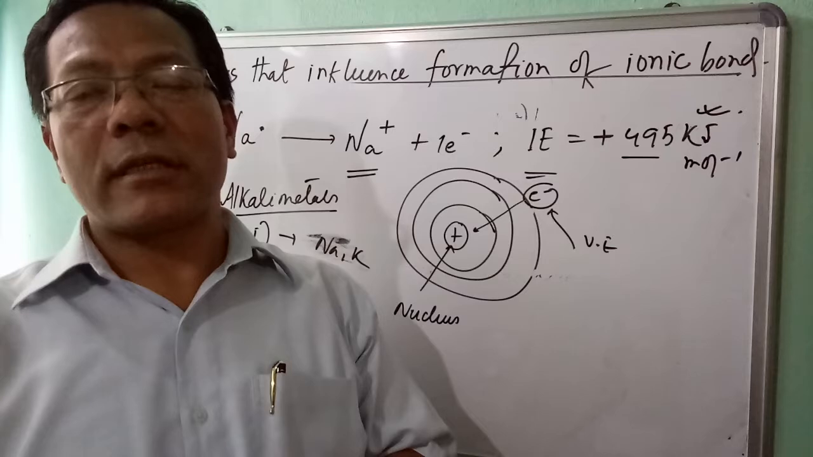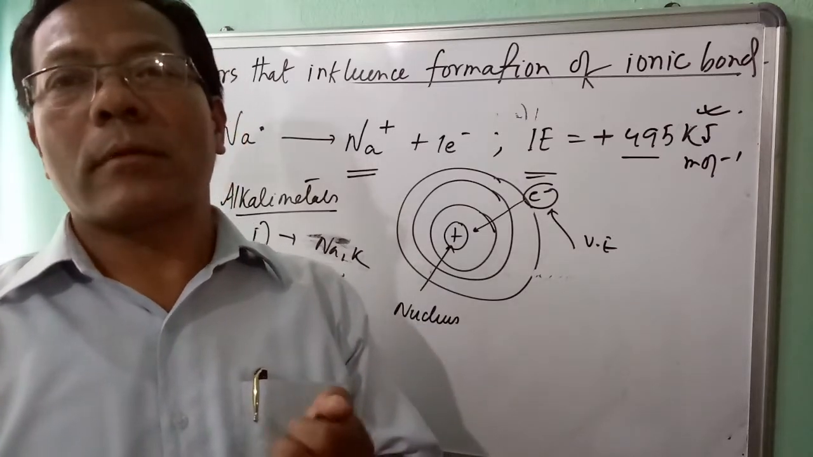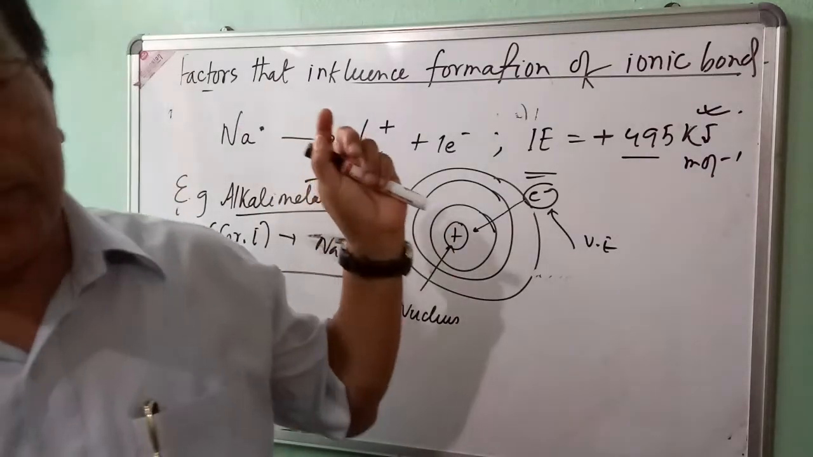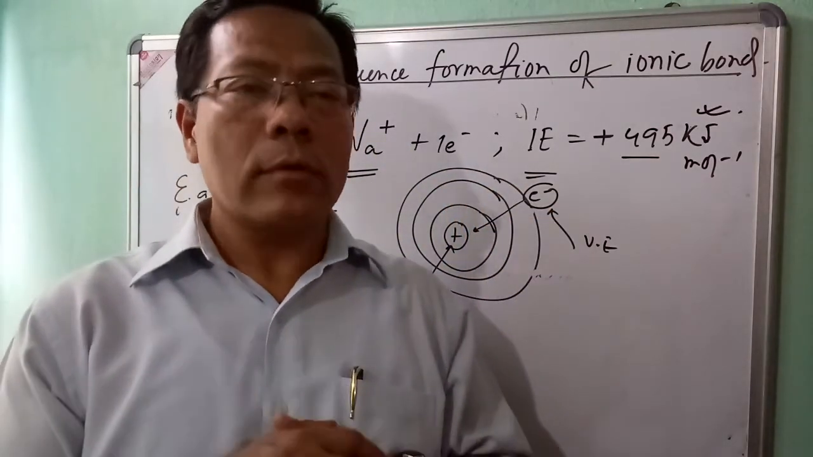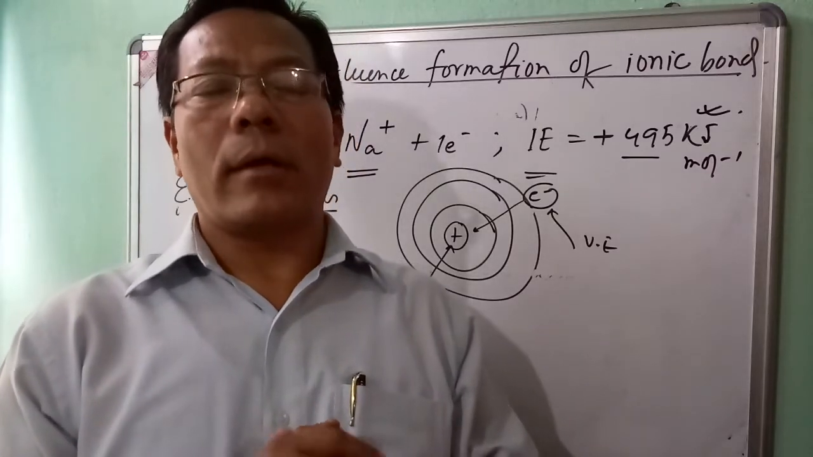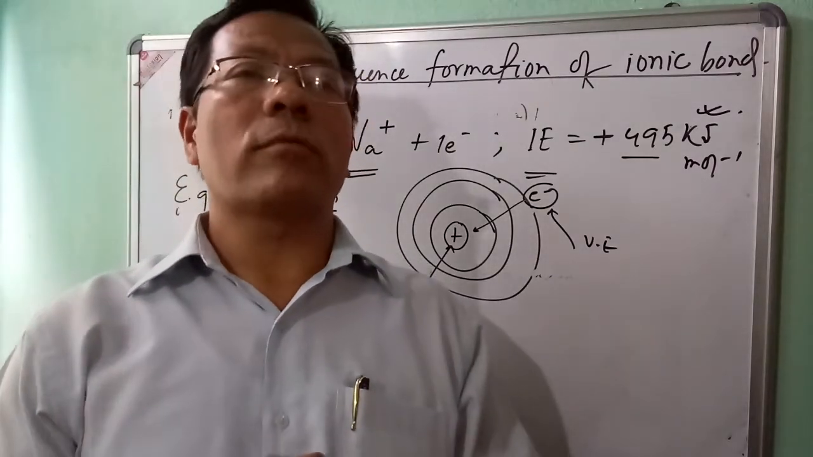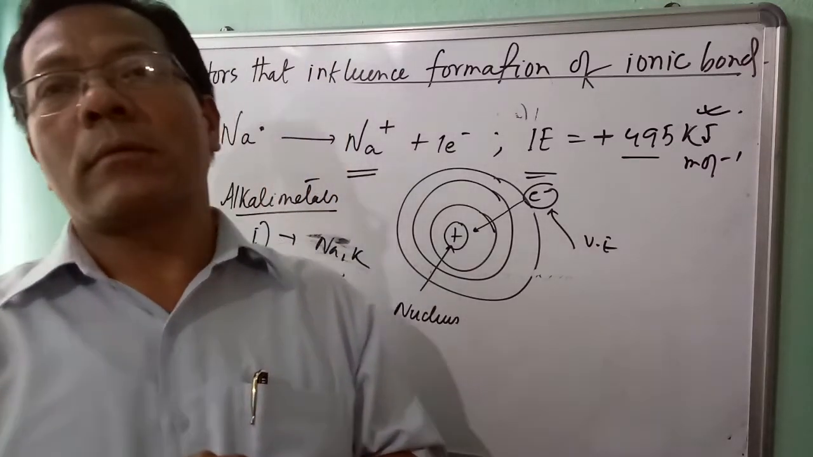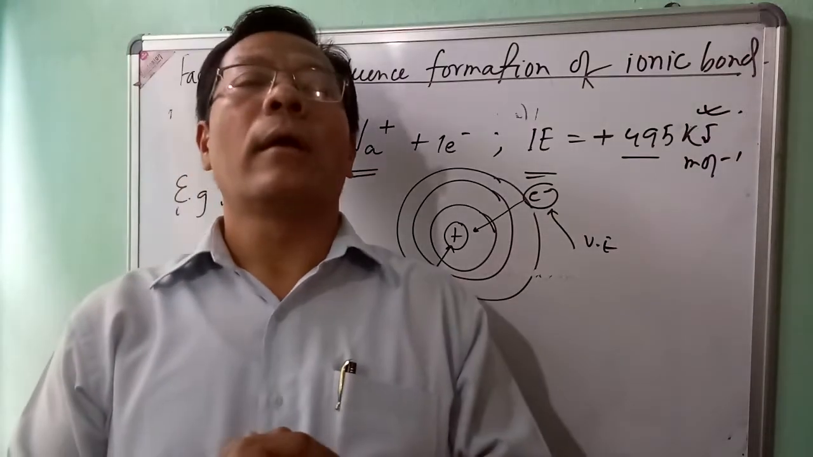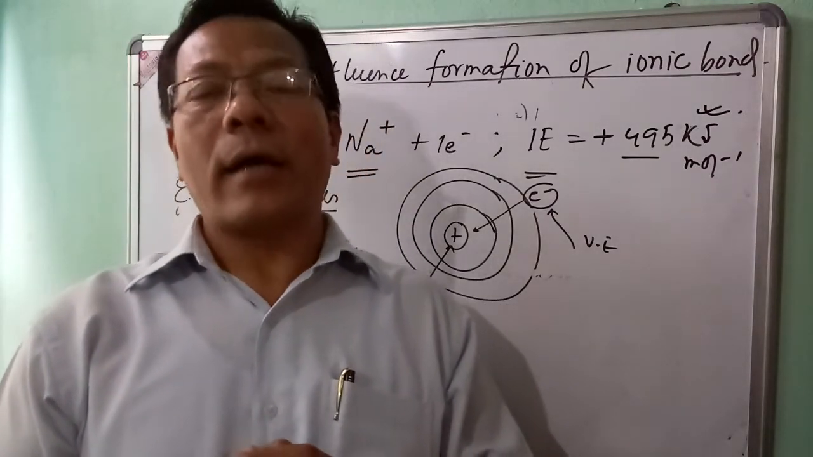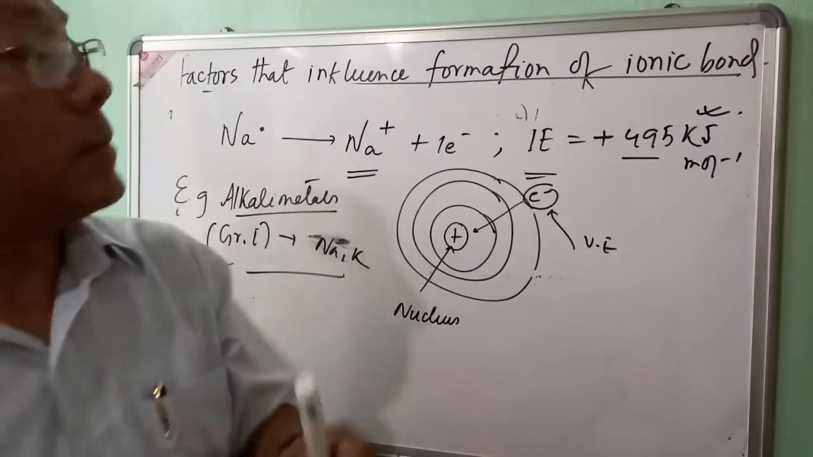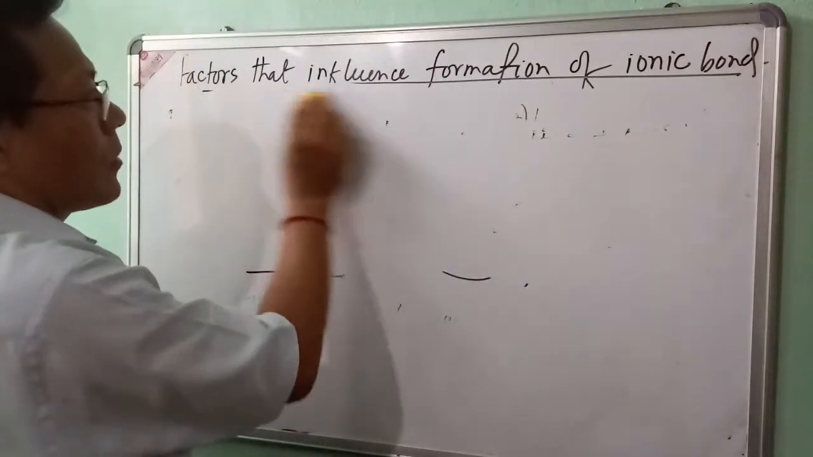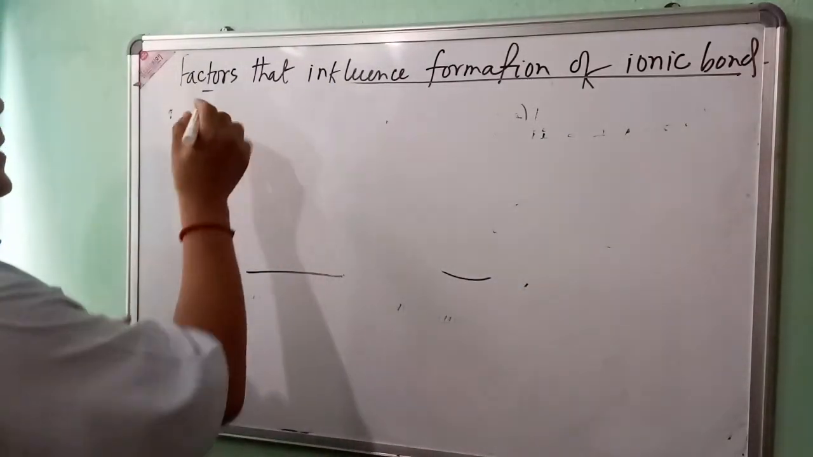Because of the low ionizing enthalpy, the valence electron is easily lost to form a cation, and so the ionic compound forms favorably. The last point is that in order to form an ionic bond, the metal atom should have a lower value of ionizing energy so that it can lose its valence electron easily and form a cation easily.